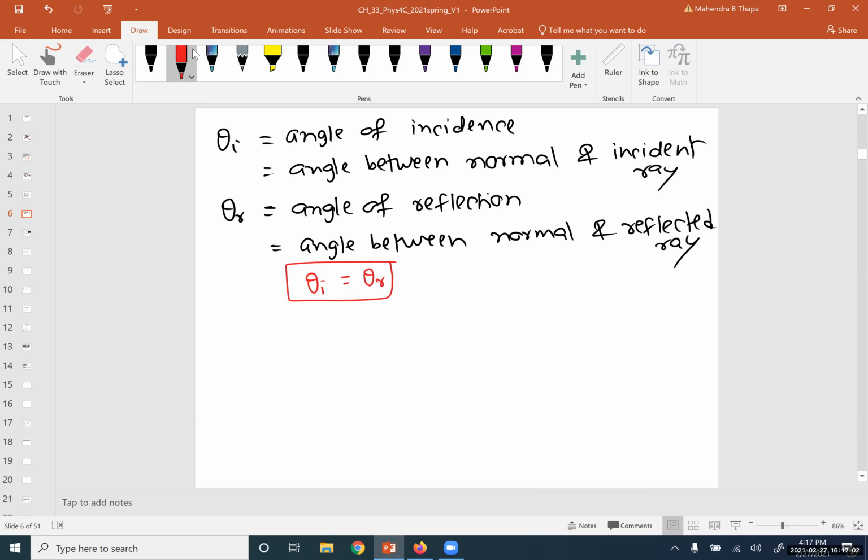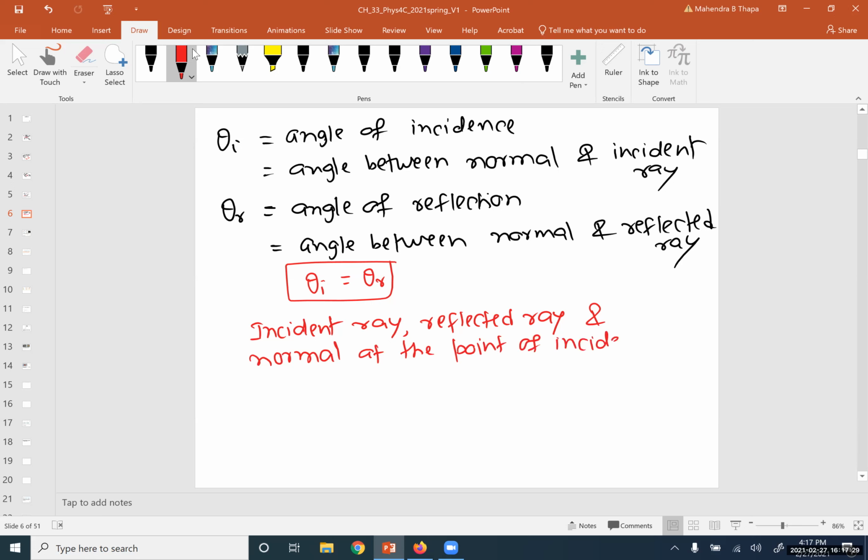The other law, we can say that from the picture, the incident ray, the reflected ray, and the normal at the point of incidence, all will lie on the same plane.